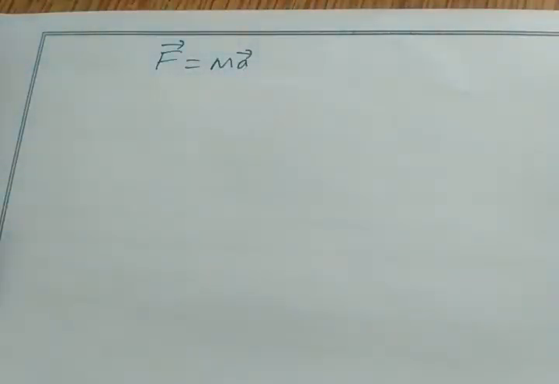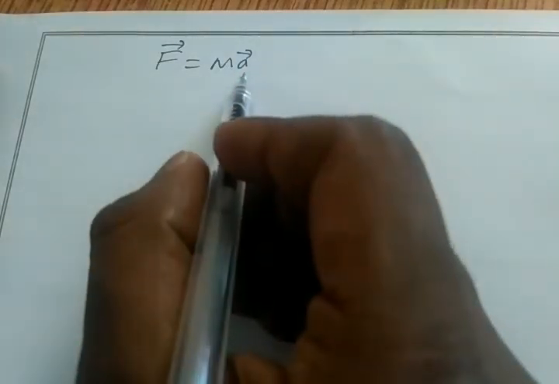So from this equation F equal to ma, we can say when there is an acceleration of a body, then a force must be acting on that body. So without force, there is no acceleration of the body. In order to bring acceleration to a body, we should apply some force on it. Or we can say it in another way, if there is a change in velocity of an object, then there must be a force acting on it, because changing velocity is nothing but acceleration.